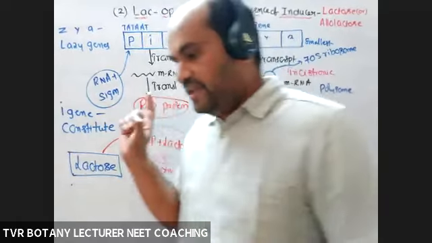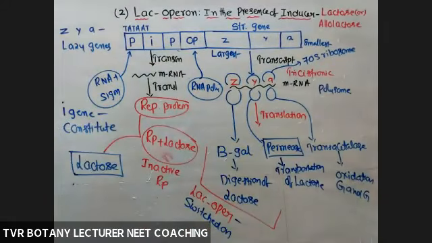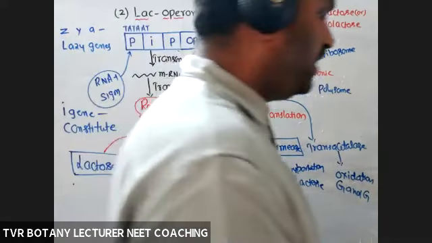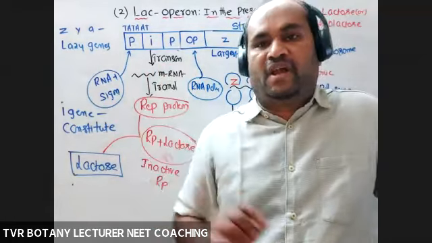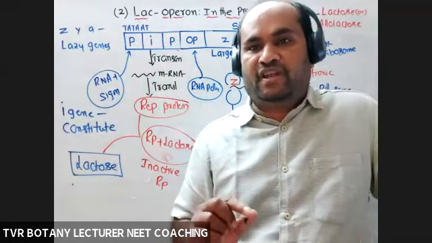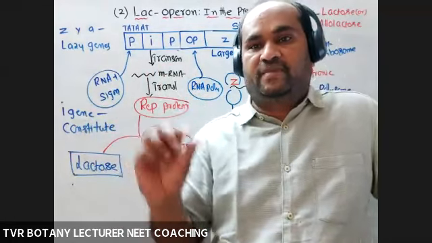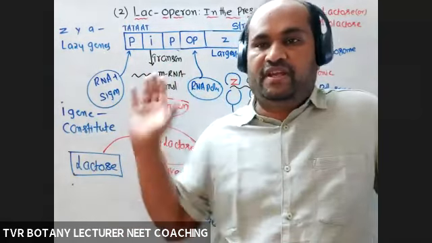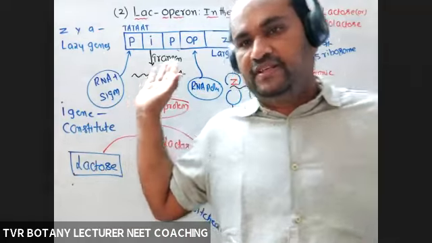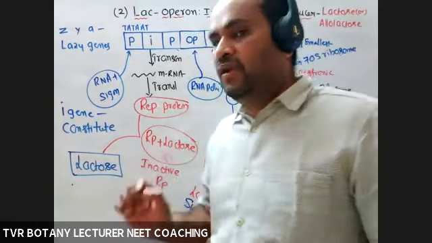Okay. So here lactose is a substrate that is able to switch on and switch off the lac operon. So this type of model is the inducible type. This operon has an inducer, able to induce. Inducible type, and who is the inducer? Lactose or allolactose.